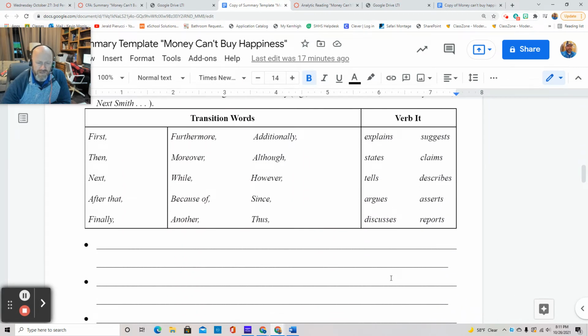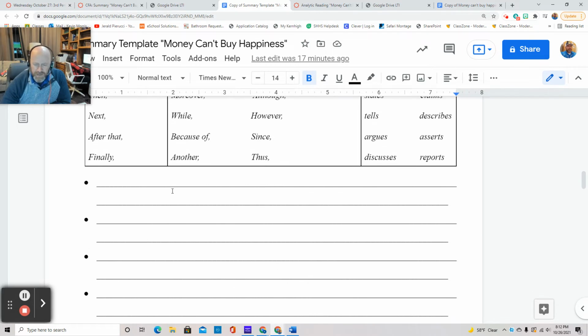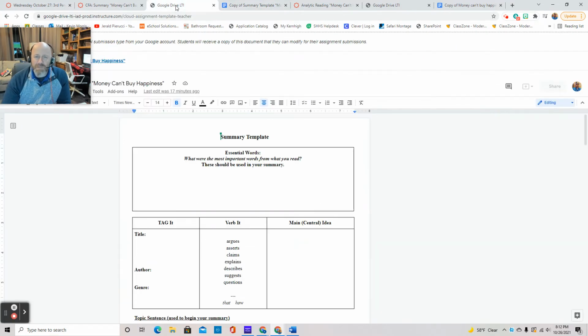Remember first, then, next, finally, after that, all of those transition words. And do you guys remember how we get these different bullet point supporting sentences? I'm asking a question like you're actually going to respond to the video. Bonus points if anybody did. But for each section in the article, you can open that one back up.